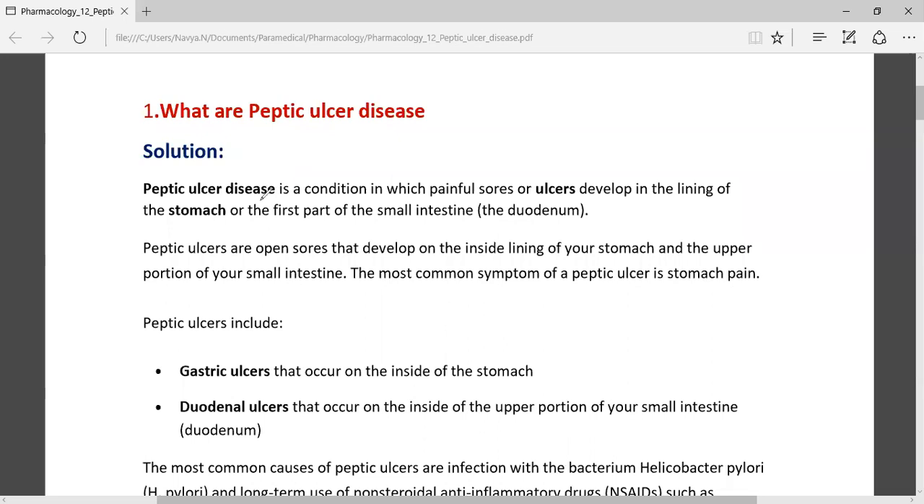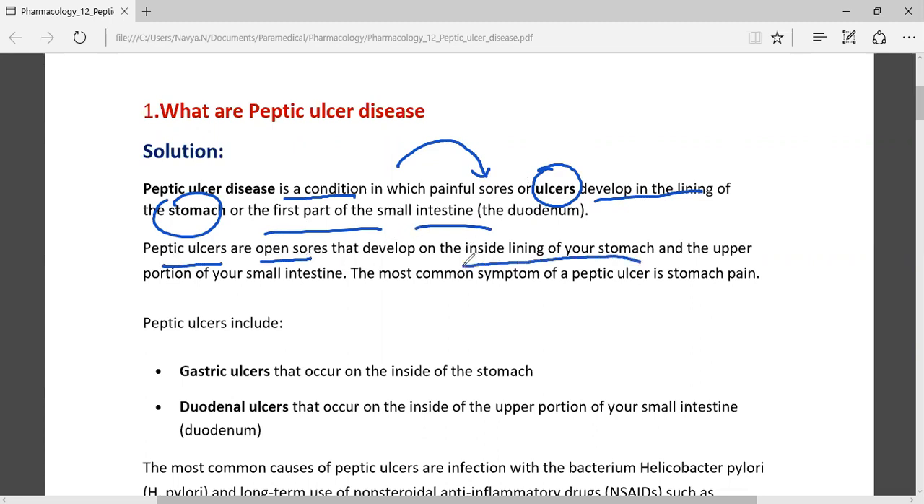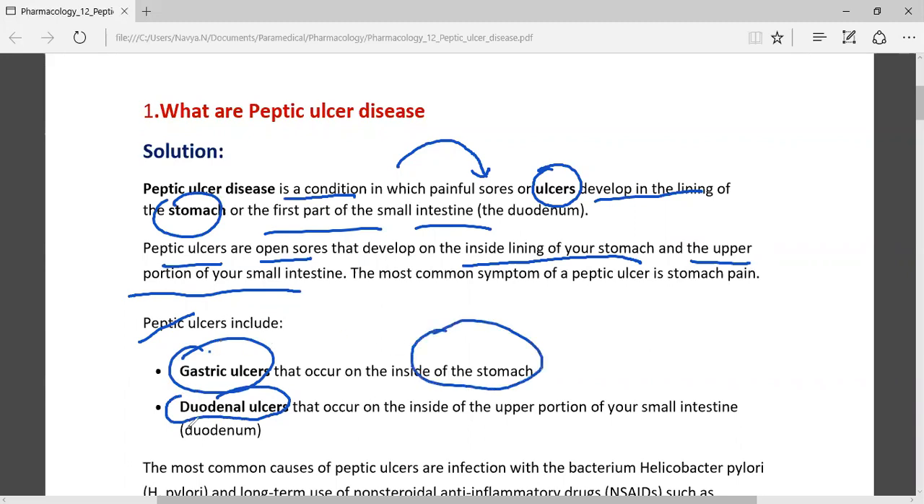So the peptic ulcer disease is a condition where painful sores or ulcers develop in the lining of the stomach or the first part of the small intestine. This means that peptic ulcers are open sores. They can develop on the inside lining of the stomach or the upper portion of the small intestine, and that is known as gastric ulcer or duodenal ulcer. Gastric in the sense it develops inside the stomach, whereas duodenal ulcer occurs on the inside of the upper portion of the small intestine.